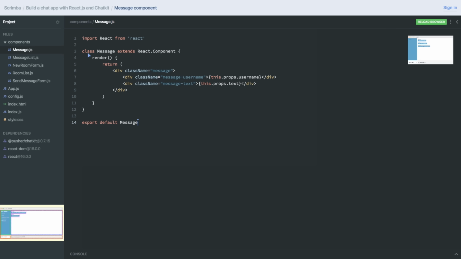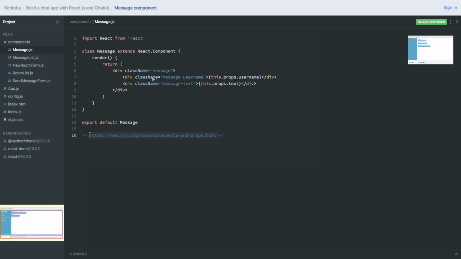And given that functional components have so many constraints, they're less prone to bugs, and a lot of people prefer them over class components. So go ahead and check out the documentation right here, this link, where functional components are described, and try to change this to a functional component. And once you've done it or given up, resume back to the screencast, then I'll show you how to do this well. So go ahead and do that right now.